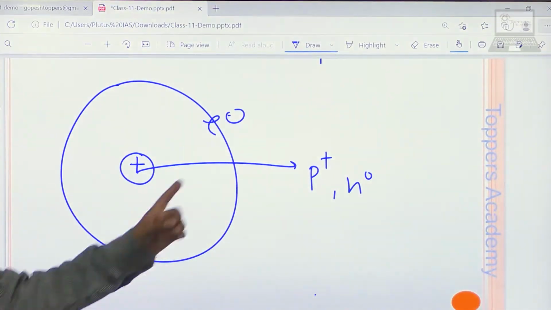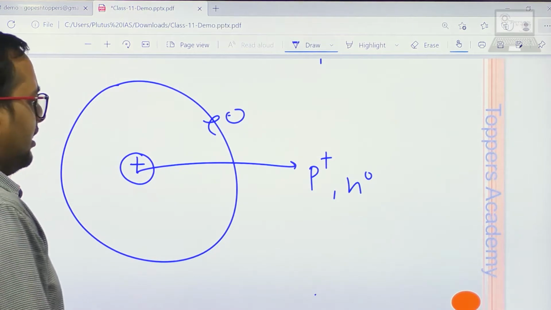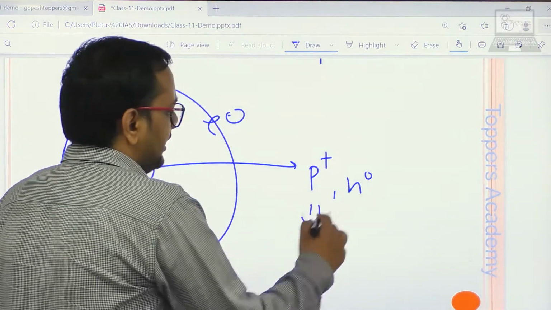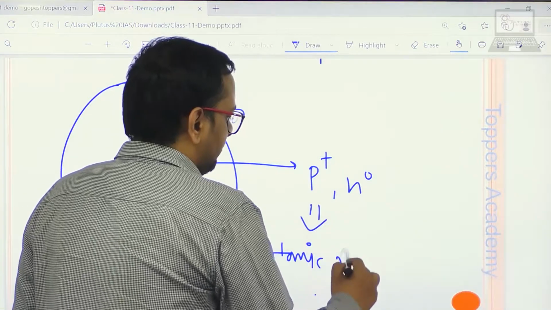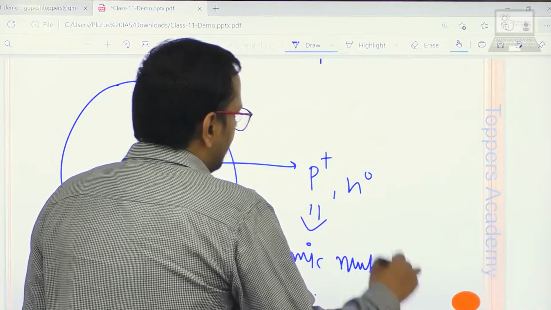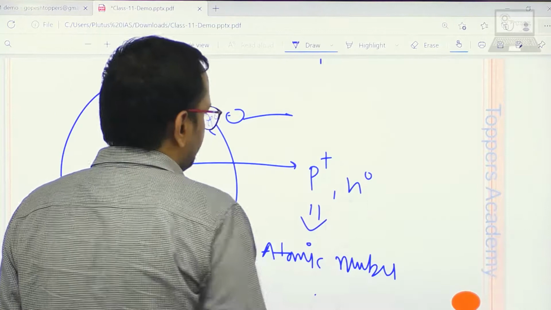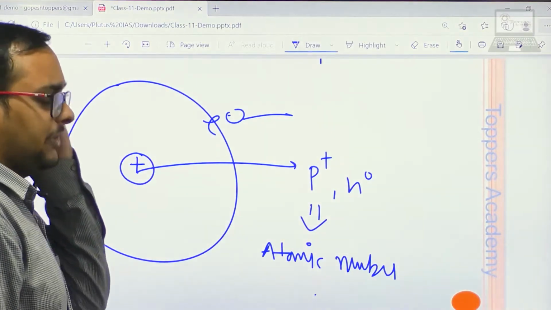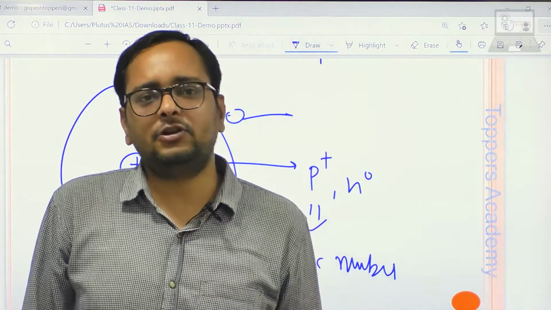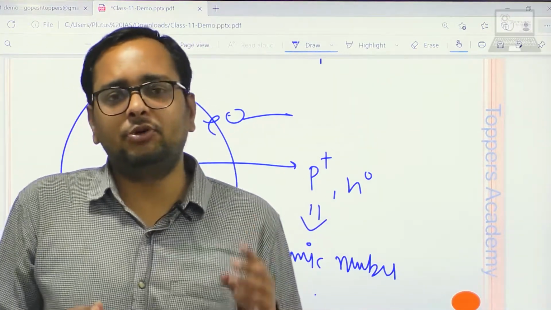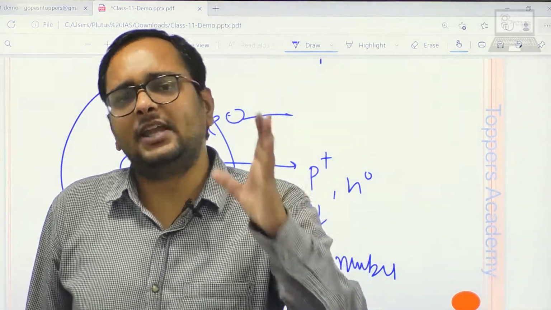The number of protons is defined as the atomic number, and in a neutral atom the number of electrons is also the atomic number. In a neutral atom, the number of protons and the number of electrons are both equal to the atomic number.